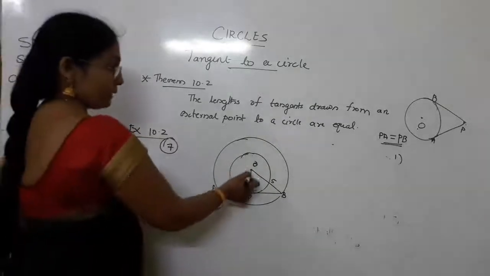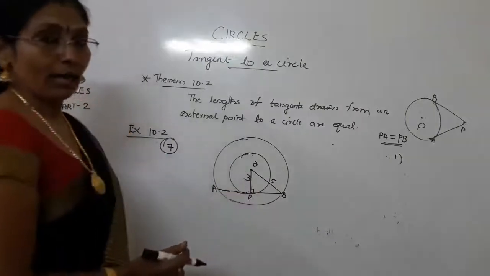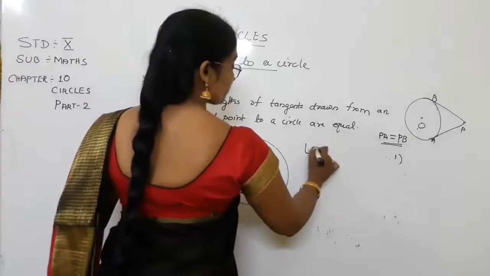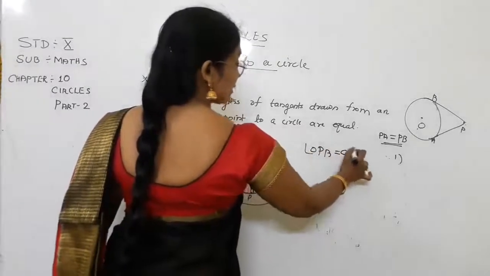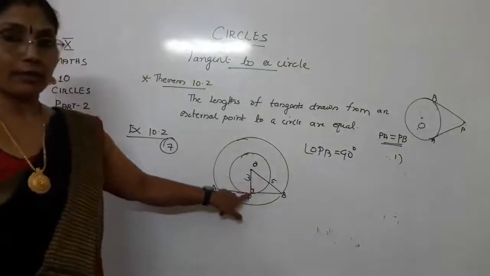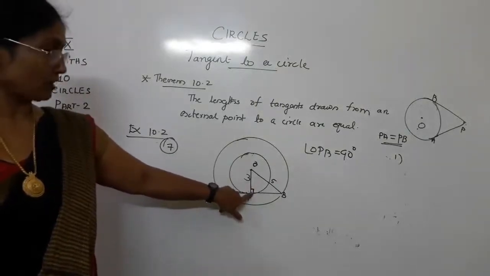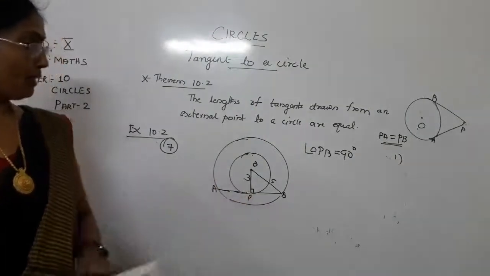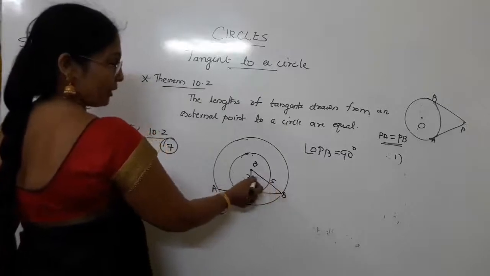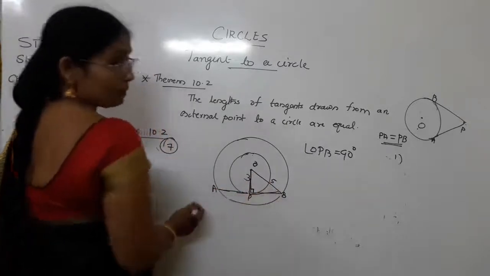Now by the theorem, you can say that angle OPB is equal to 90 degrees. Why? Because according to the theorem, the tangent to a circle is perpendicular to the radius at the point of contact. This is the point of contact for the second circle. Angle OPB is 90 degrees and OB is the hypotenuse, that is 5 cm. We already know that OP is equal to 3 cm. So obviously you can find out PB.